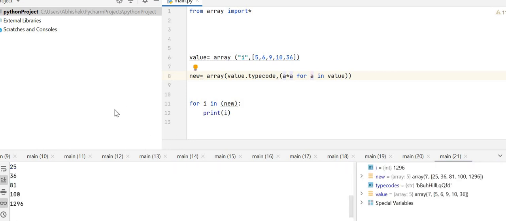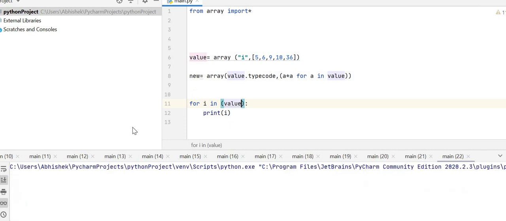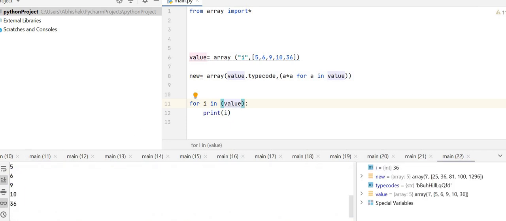And 25, 5 square, 25, yes, correct. 6 square, 36, correct. 9 square, 81, correct. 10 square, 100, correct. 36 square, 1296, yes, correct. So this is how we transfer the values from one array to another array. But if I do it like value, let's try this and run the code. It still remains the same. So I think it does not transfer, it's assigning.